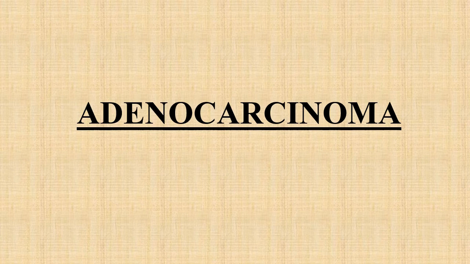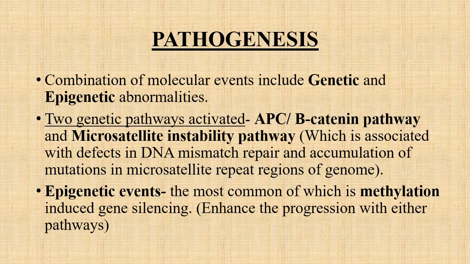Now we will discuss adenocarcinoma. So what is the pathogenesis of adenocarcinoma? It is a combination of two molecular events: one is genetic and the other is epigenetic abnormalities.